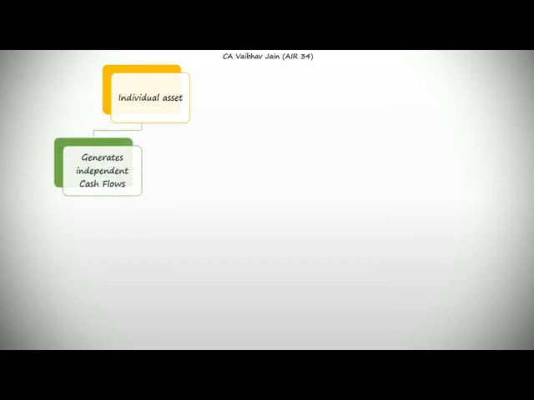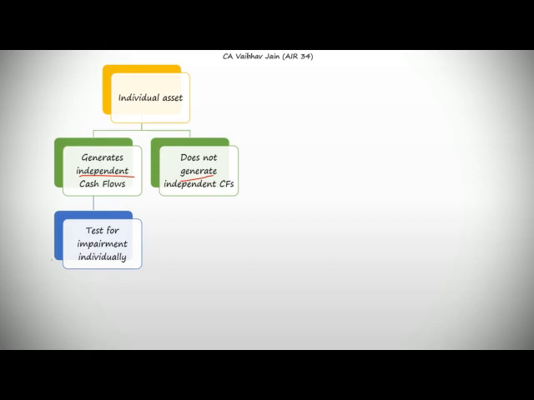How does the process take place? So let's understand it. For example, I have an individual asset, so I'll check whether that asset generates cash flows independently. And if it does not generate cash flows independently, there can be both of these two cases. Now if it is generating cash flows independently, I'll test for impairment individually. That is, I'll check the recoverable amount and the carrying amount of that individual asset, and if the recoverable amount is higher than the carrying amount, then it is fine. But if the recoverable amount is less than the carrying amount, then I'll impair the asset.